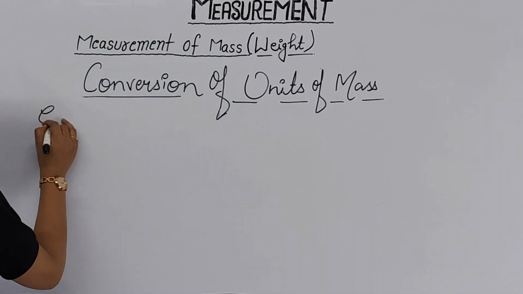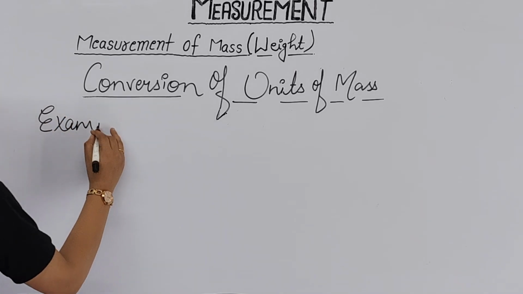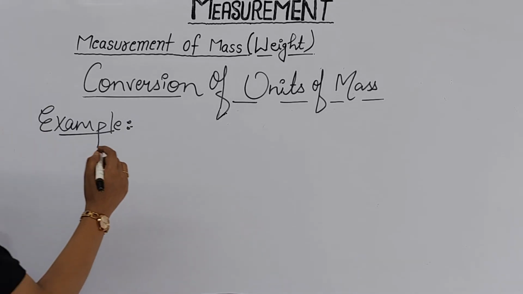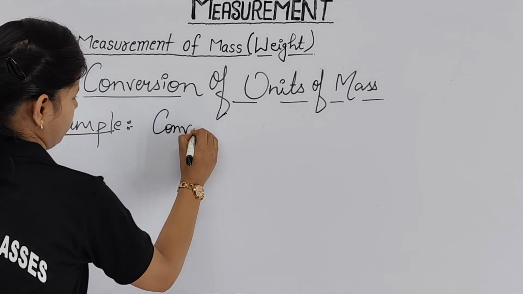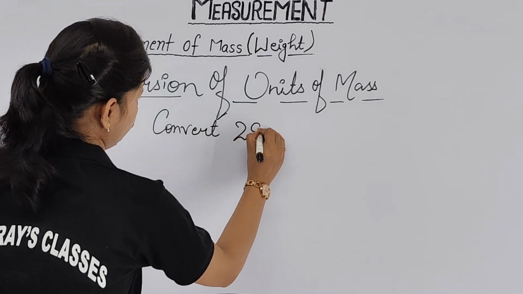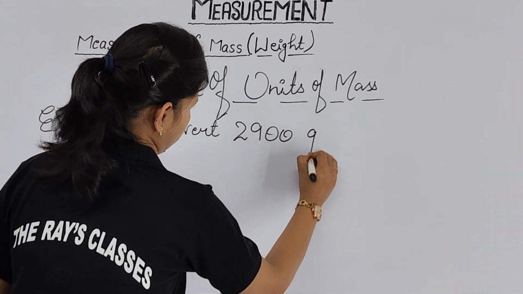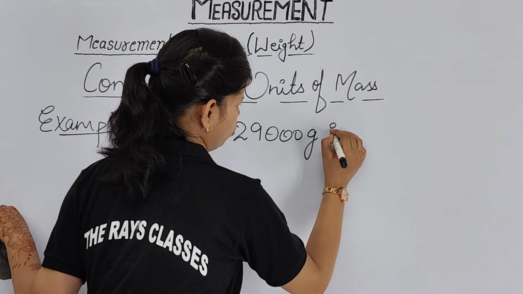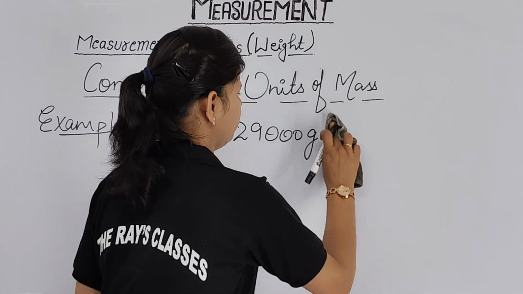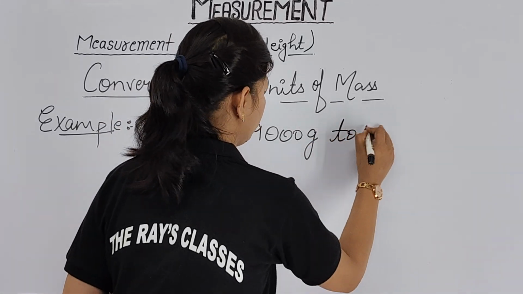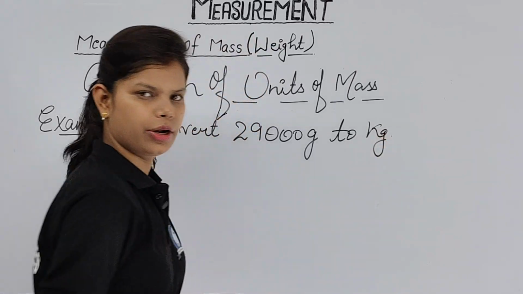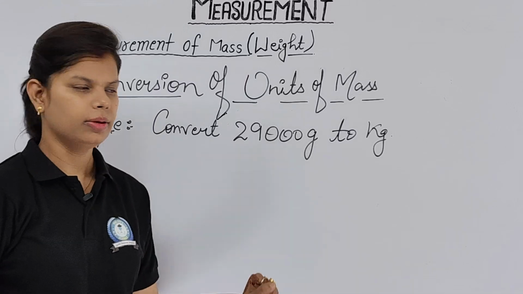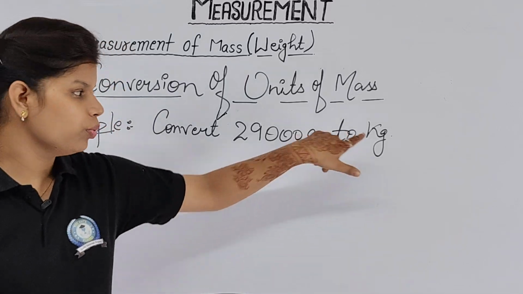Example: convert 29 gram to 29 kg. Clear, no? This multiplicative part I have taught you, but here you have to use divide because we are converting the smaller unit to the bigger unit.